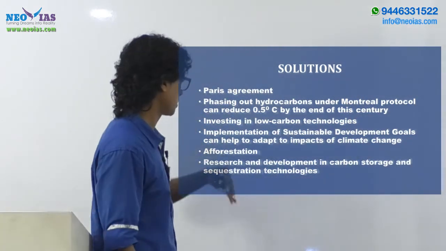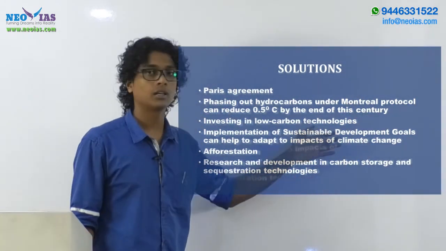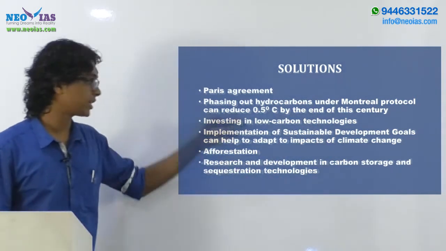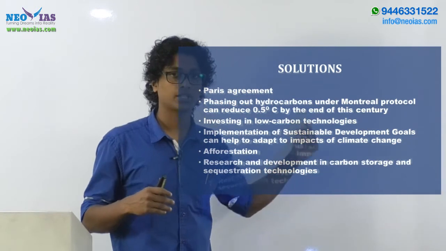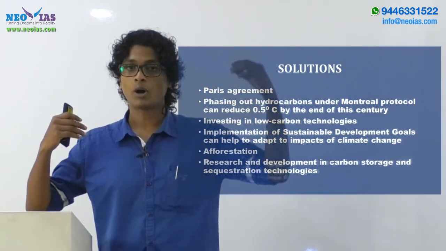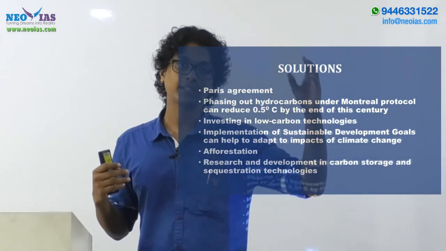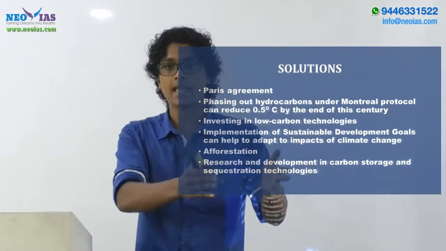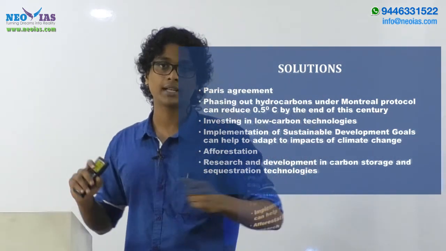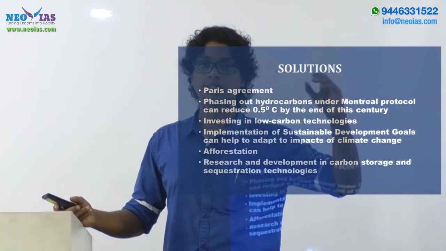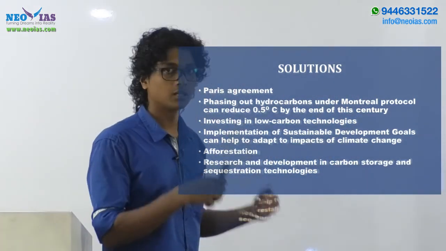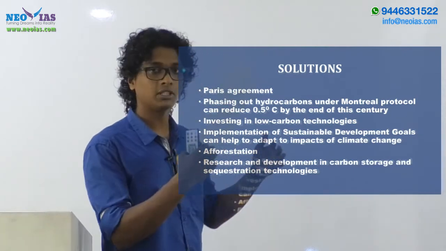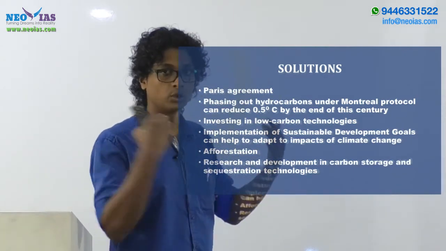Then afforestation, then research and development in carbon storage and sequestration technologies. CSS, or carbon storage and sequestration, means absorbing the carbon dioxide from the atmosphere and storing it away from the carbon cycle, so that the impact of carbon dioxide can be reduced. So all these can be seen as the solutions, and here, since they haven't specifically asked about the solutions,